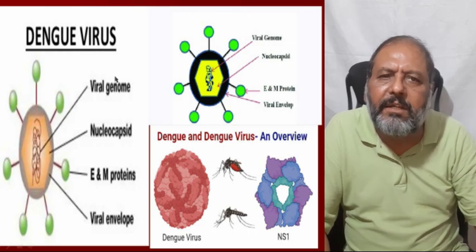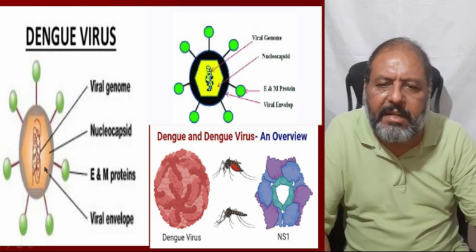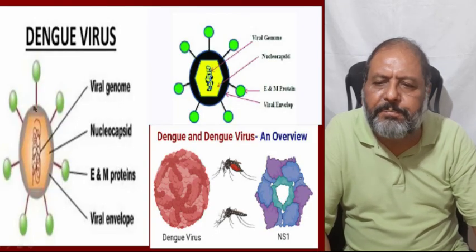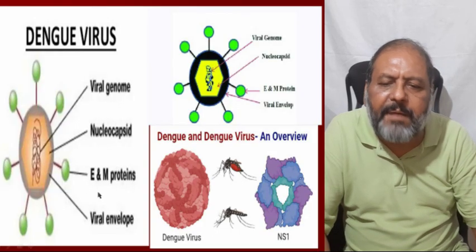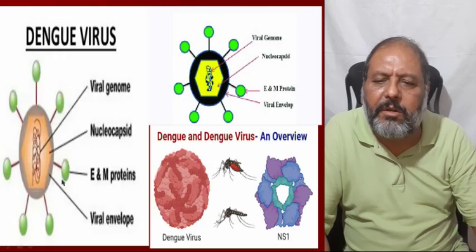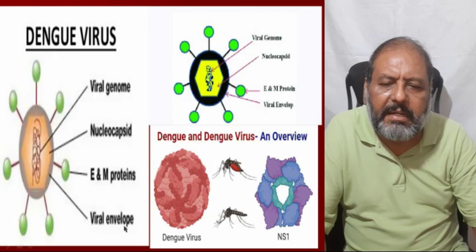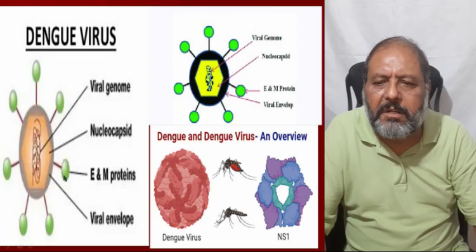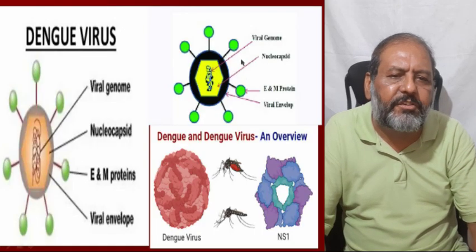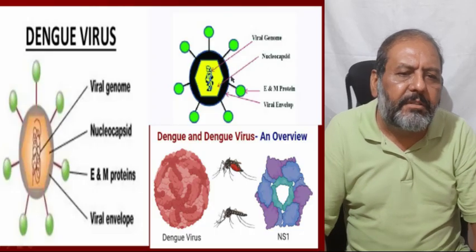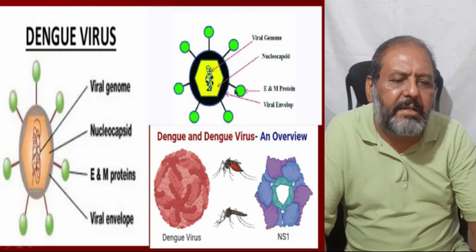So, like other viruses, the dengue virus has a viral genome which is in the center, then the nucleocapsid which just covers it like a cap, then E and M proteins which are important proteins for the multiplication of the viruses, and the viral envelope that is just like the capsule of a bacteria. Here again one can see the viral genome, the nucleocapsid, E and M protein, viral density.